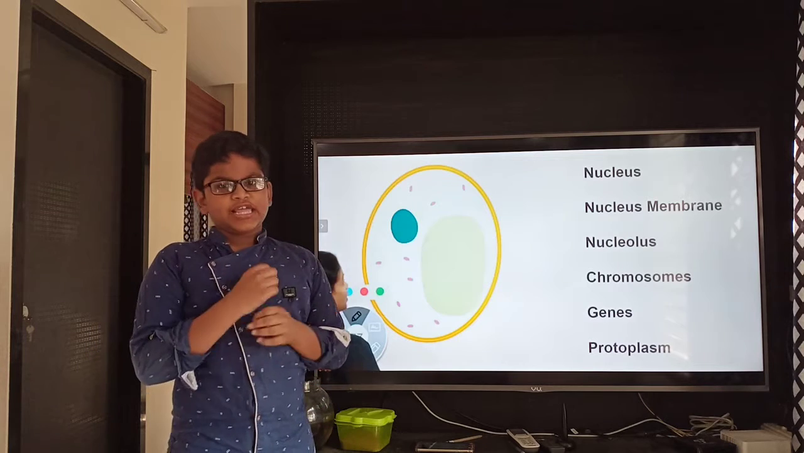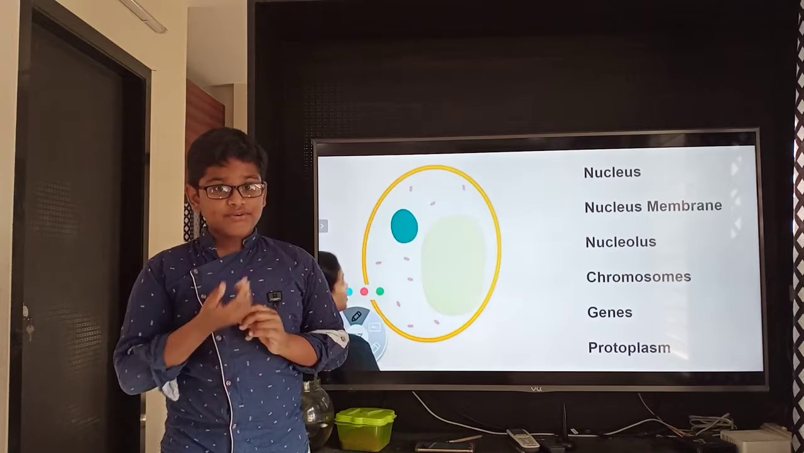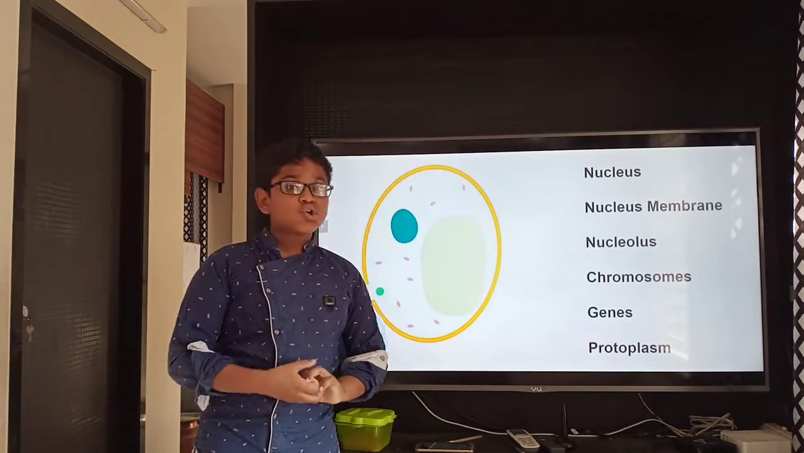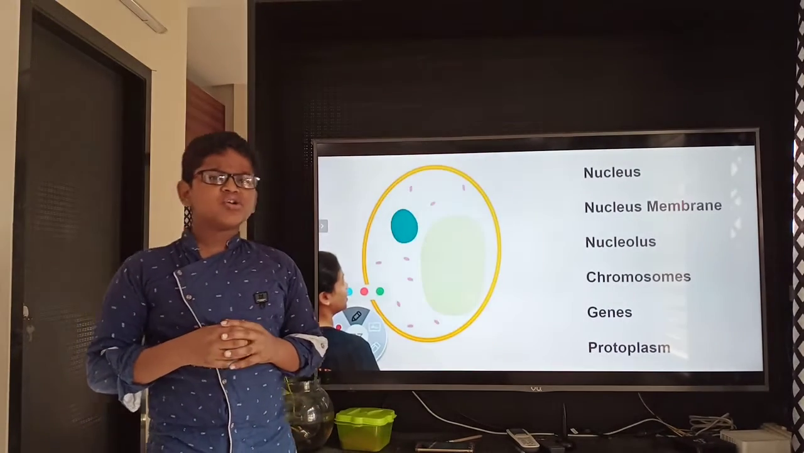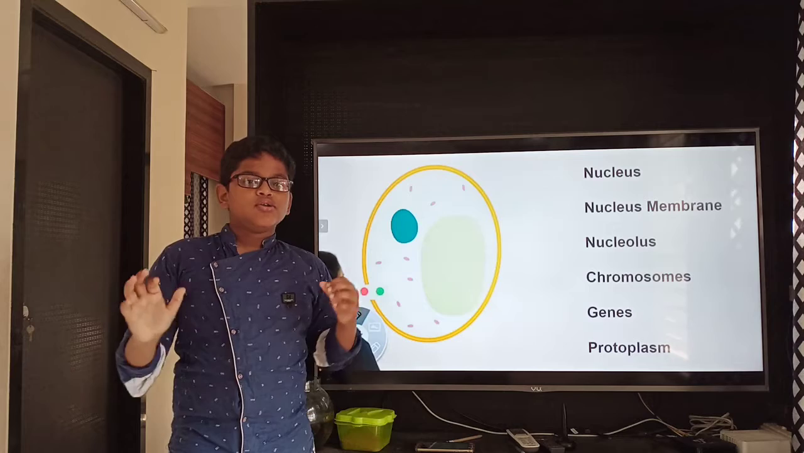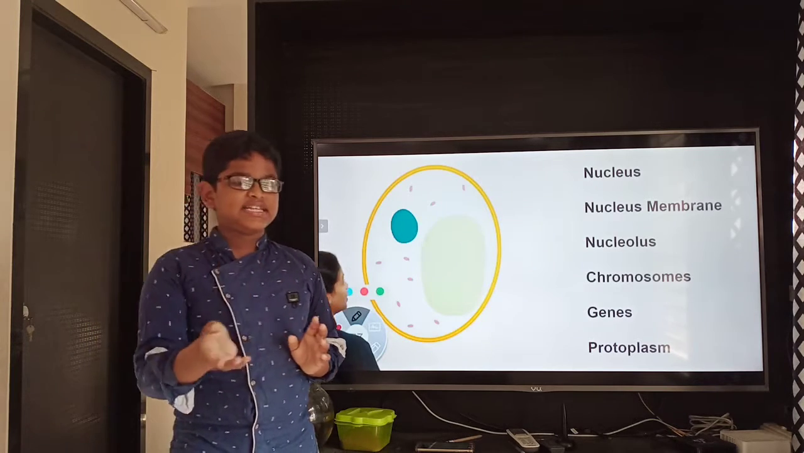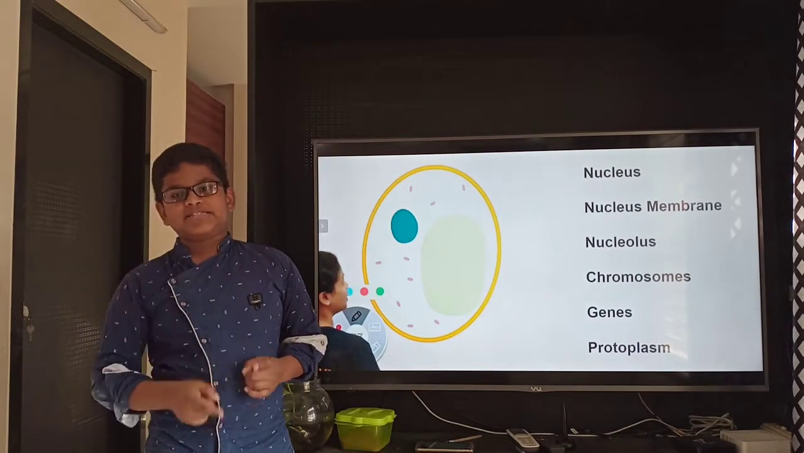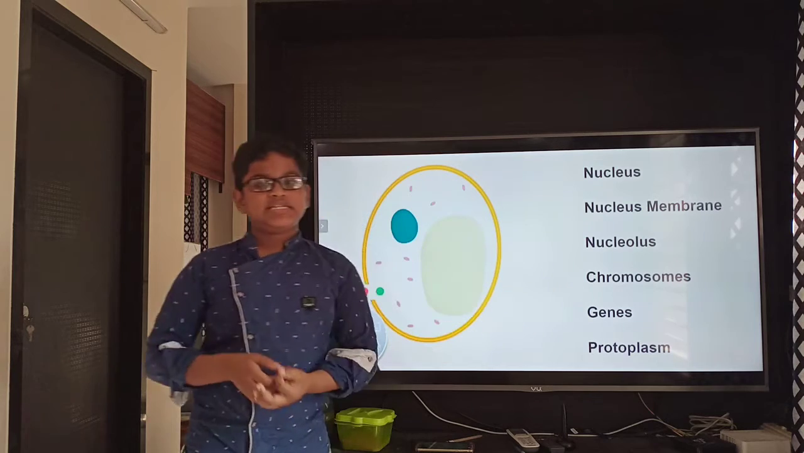Now, if we take a microscope and zoom into the nucleus, we can see some small dots. Those are called nucleolus. But not only nucleolus, the nucleus also contains chromosomes, which contain genes. Okay, I have an example for you, for understanding what chromosomes and genes are.